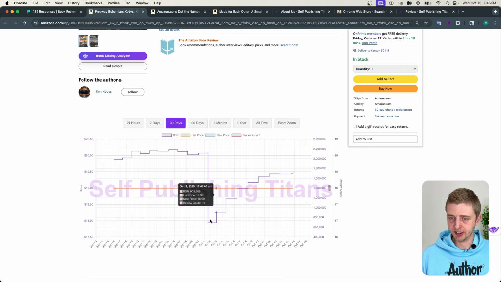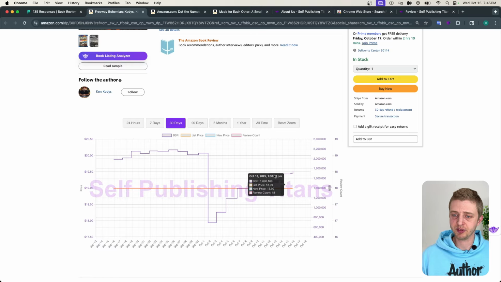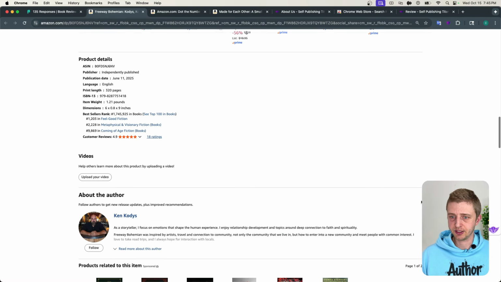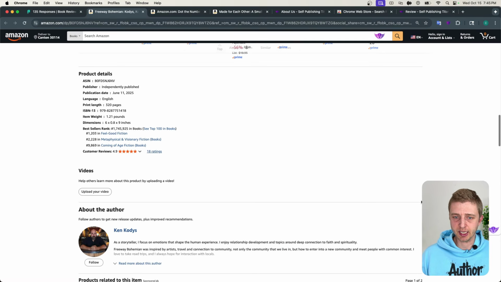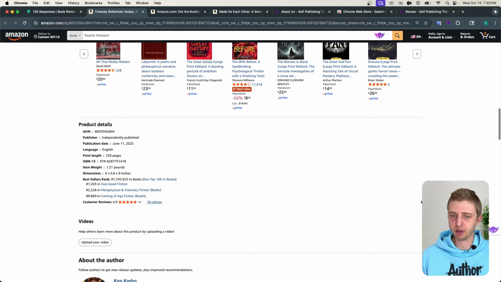So it looks like you did get 1 sale here. When you look at the bestseller rank graph that we have, every time there's a dip when it goes from a higher bestseller rank number to a lower one, we can see that there was a sale. So that's what that means. And then here we don't have any A+ content. So that's also really unfortunate.